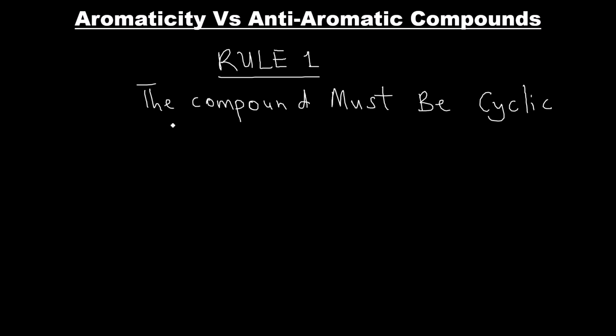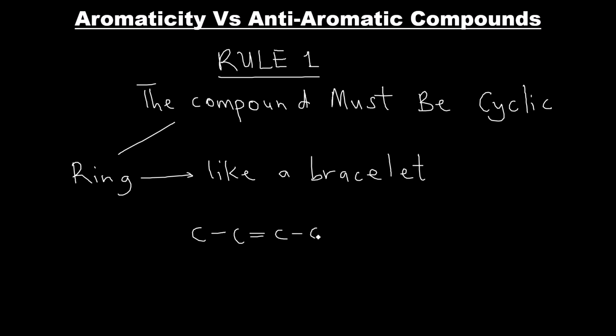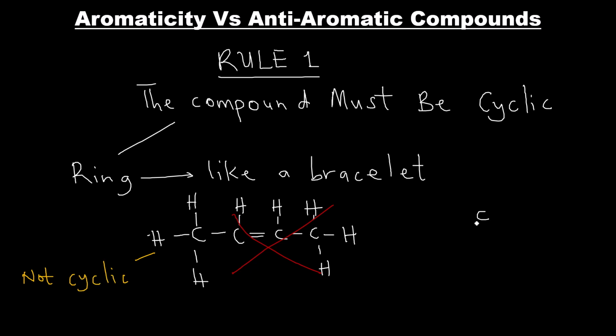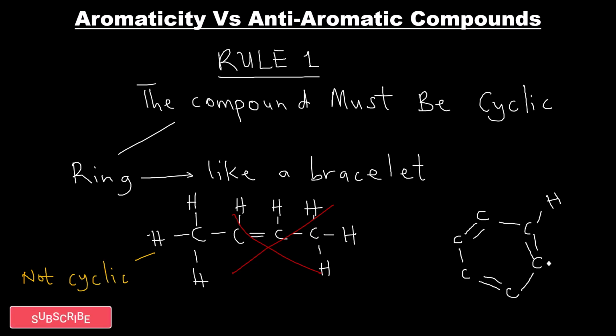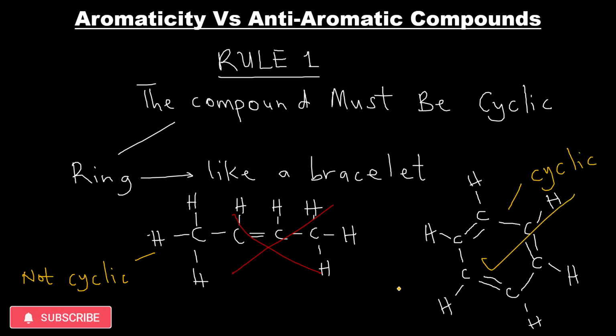This means that the compound must be in the form of a ring. That is, it should be a closed loop, like a bracelet, where all the carbon atoms are connected in a continuous cycle. So we do not want any open chain compound. The compound should be a closed ring structure. So if the compound is cyclic, then we check the first box. Then we move on to check if it meets the second rule.